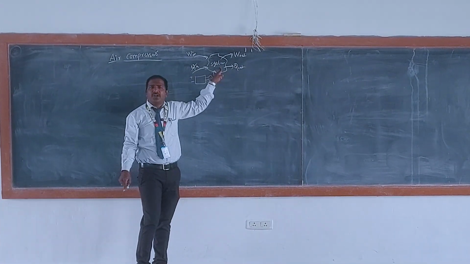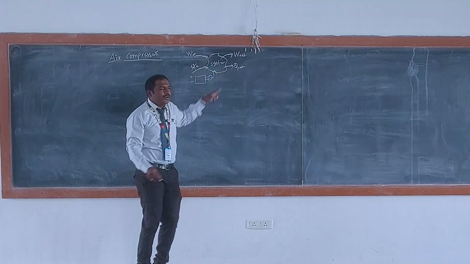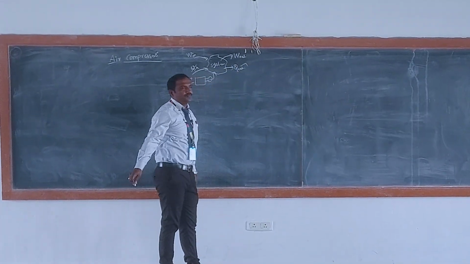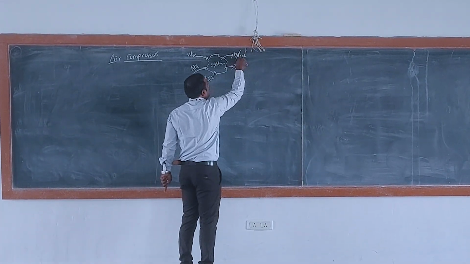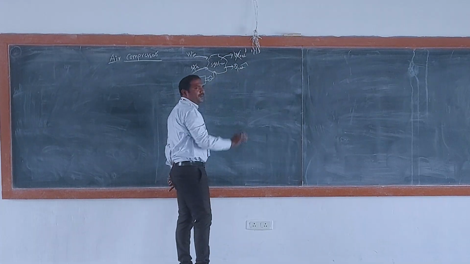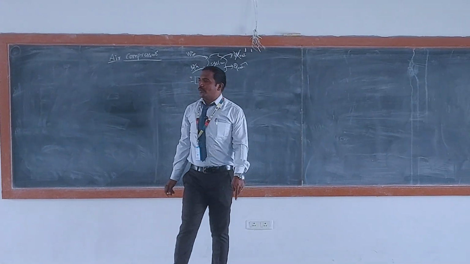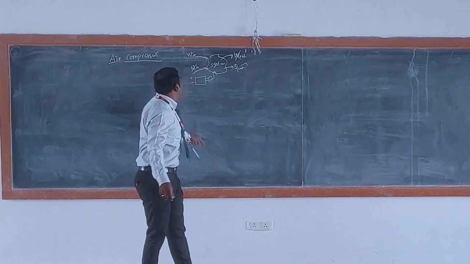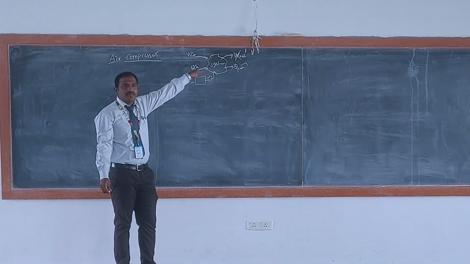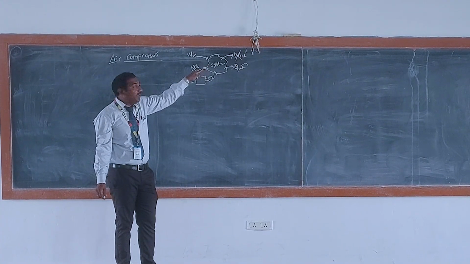Will the compressor produce heat or not? It will produce heat. Okay, so no work output, only work input. It produces heat also. Then what is the purpose of a compressor?